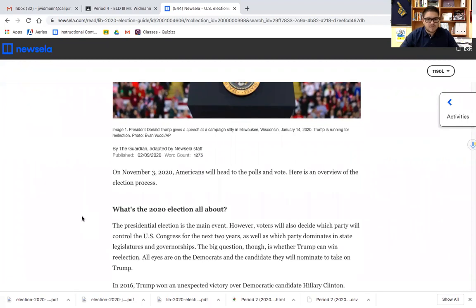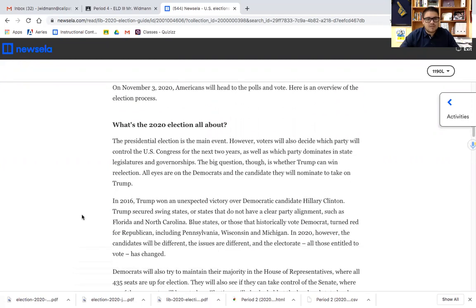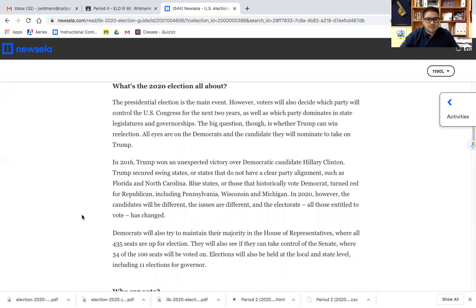On November 3rd, 2020, Americans will head to the polls and vote. Here is an overview of the election process. What's the 2020 election all about? The presidential election is the main event.